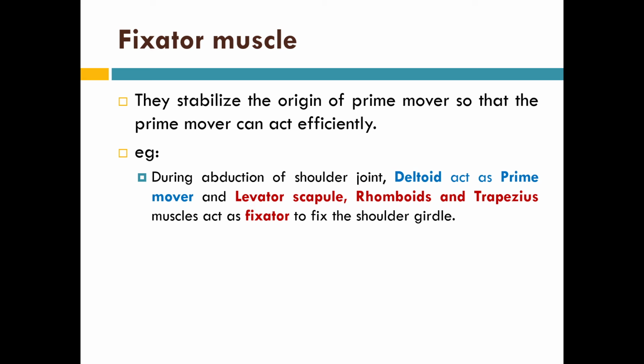For example, during the abduction of the shoulder joint, the deltoid is working as a prime mover. As we know, the deltoid is doing the abduction. There are some other muscles, like levator scapulae, rhomboids, and the trapezius, which are fixing the site of movement of the deltoid so that the deltoid can do the abduction in an appropriate way. Over here, the levator scapulae, rhomboids, and the trapezius muscle are the fixator muscles.